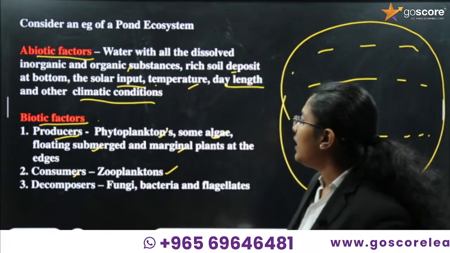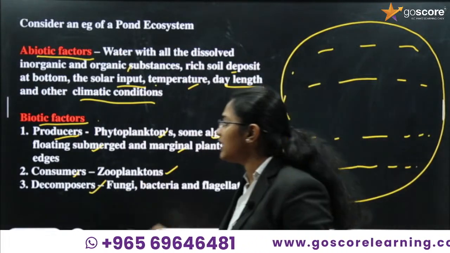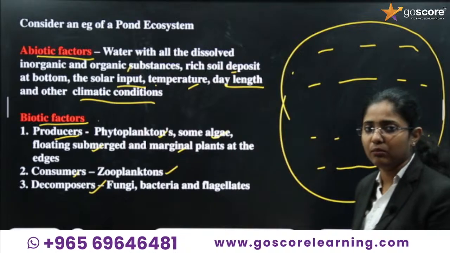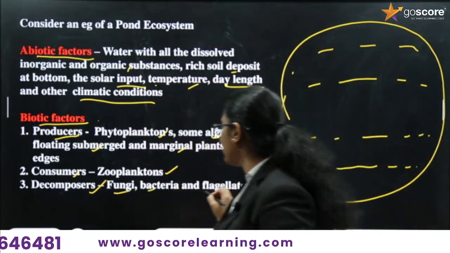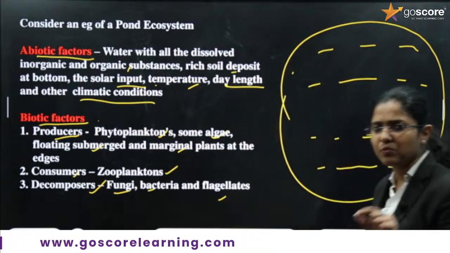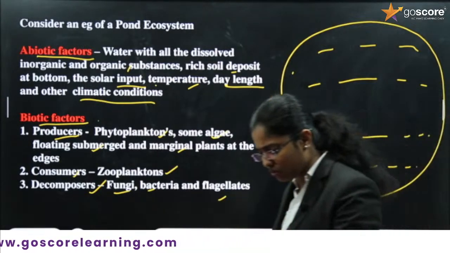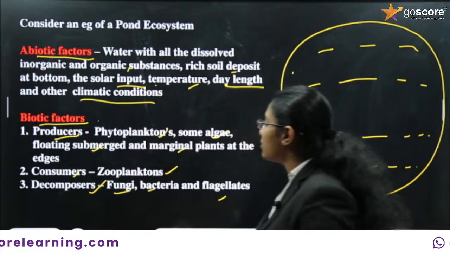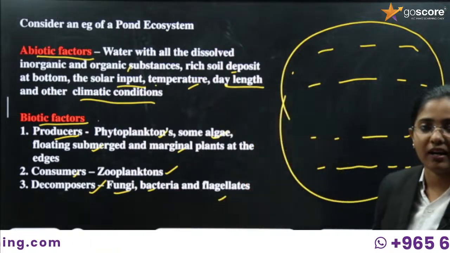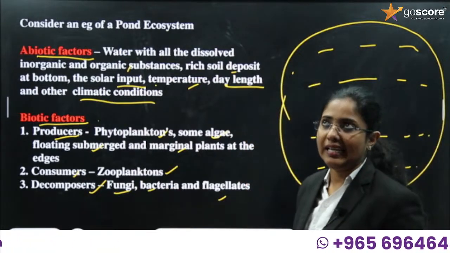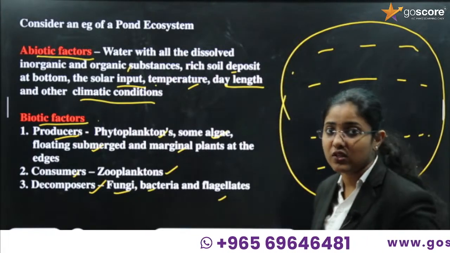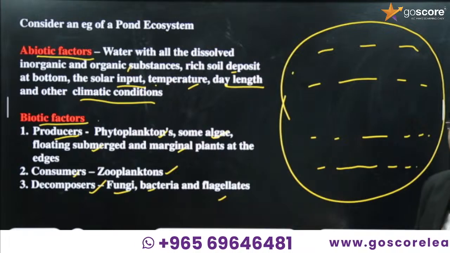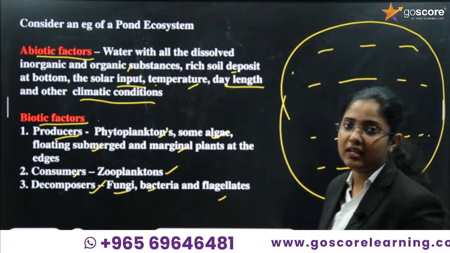Clear. The next one, decomposers in the pond ecosystem. Who are the decomposers? We can say fungi, bacteria and flagellates, small, minute, microscopic organisms, along with fungus, are decomposers, which decompose organic substances into inorganic substances.